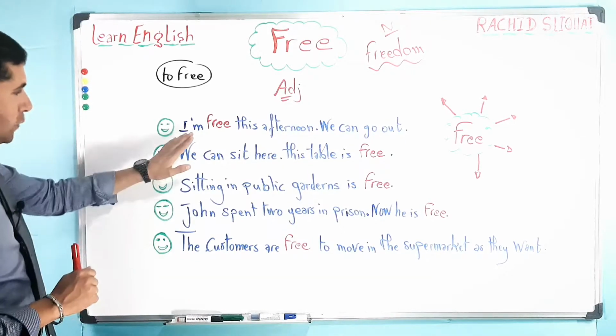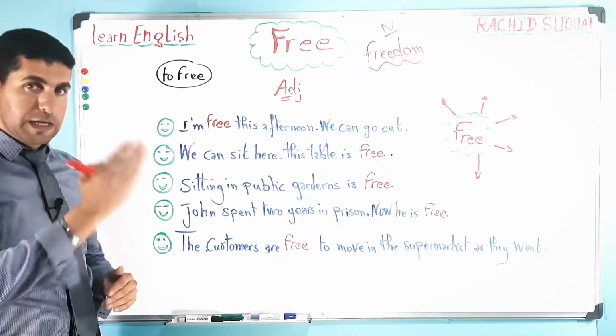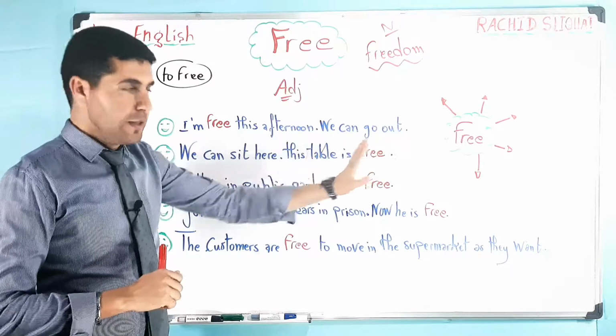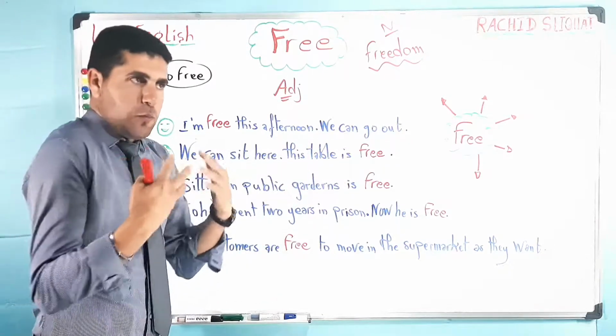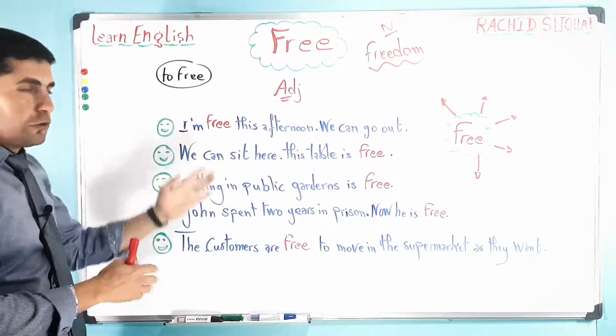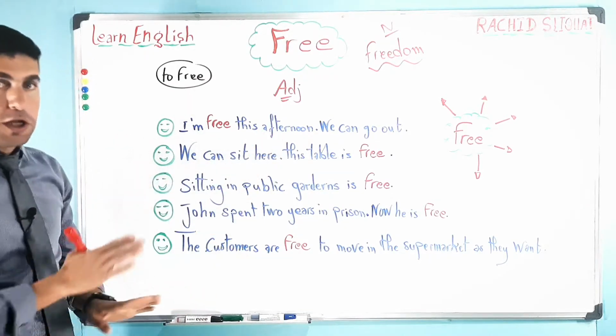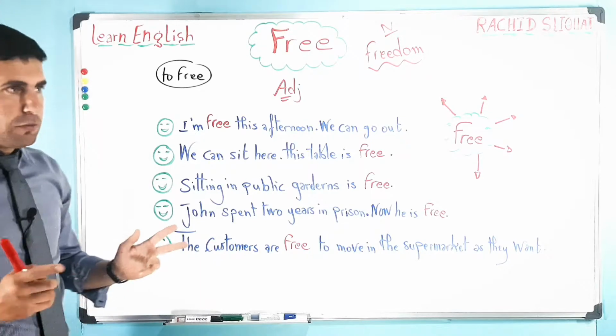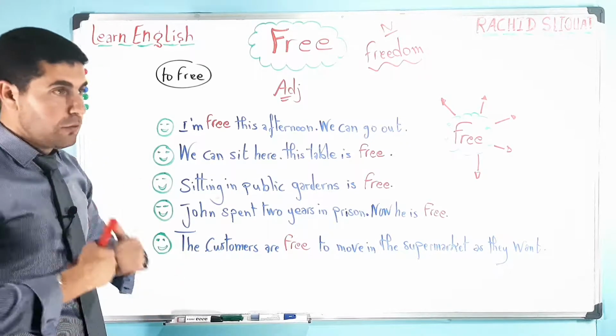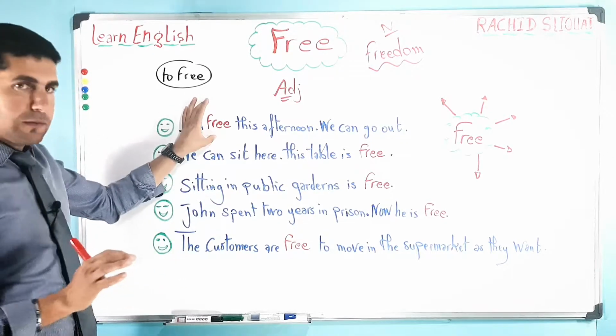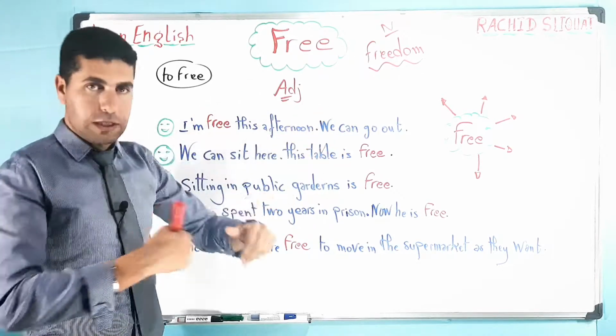All right. Let's start with number 1. I am free this afternoon. We can go out. Now, as long as you say we can go out, it means that you don't have anything to do this afternoon. You don't have any work. You're not working. You're not studying. So you are free. And as long as you are free, you can go out.